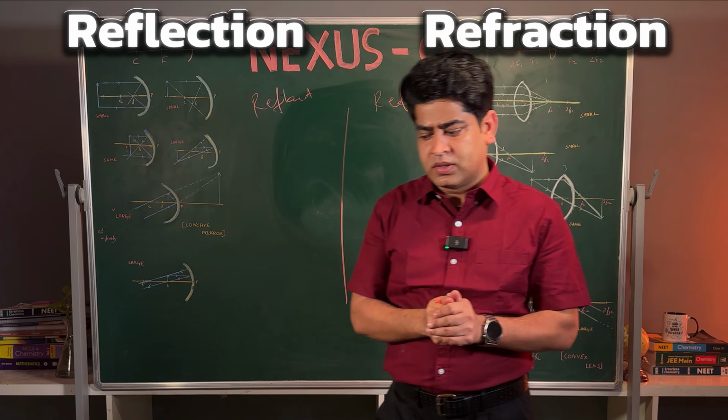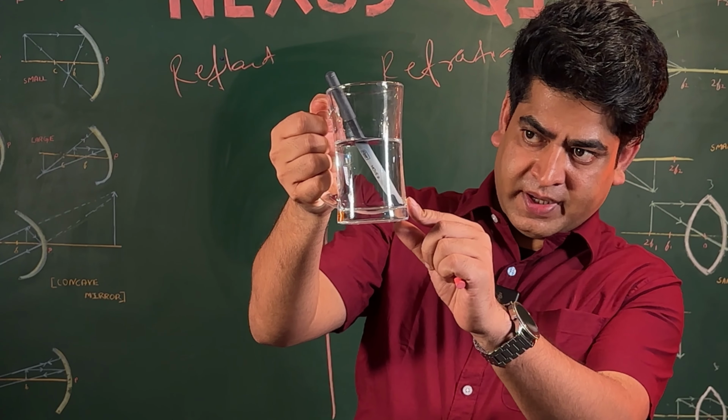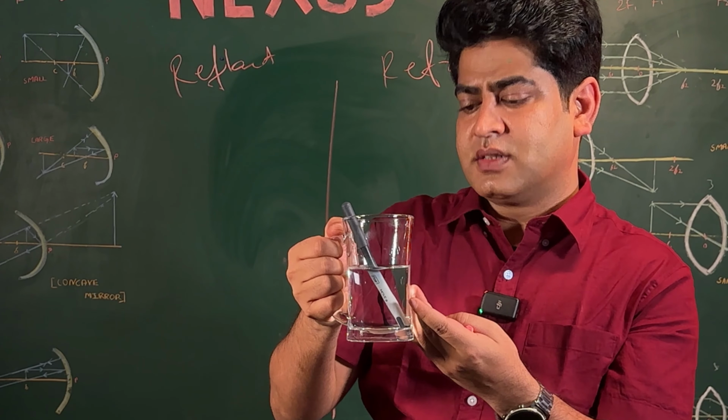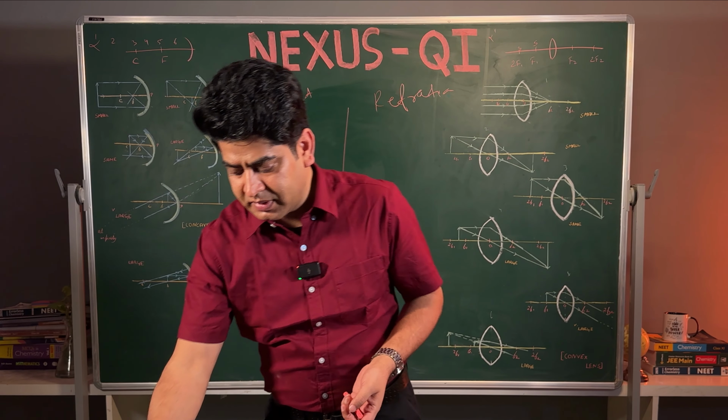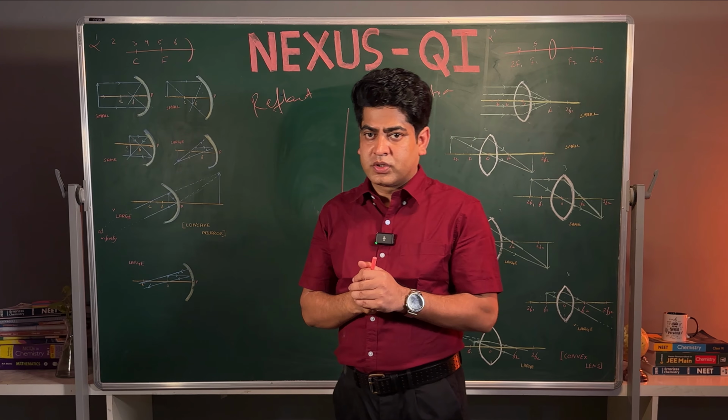Before starting, you have to give a few answers. Suppose, why is this pen bending? If this is a straight pen and you put it in a glass or in any medium, or there is water inside, we can see something is bending. So first we have to find why the pen is bending. Second, we will see how reflection takes place. One by one we are going to complete this.